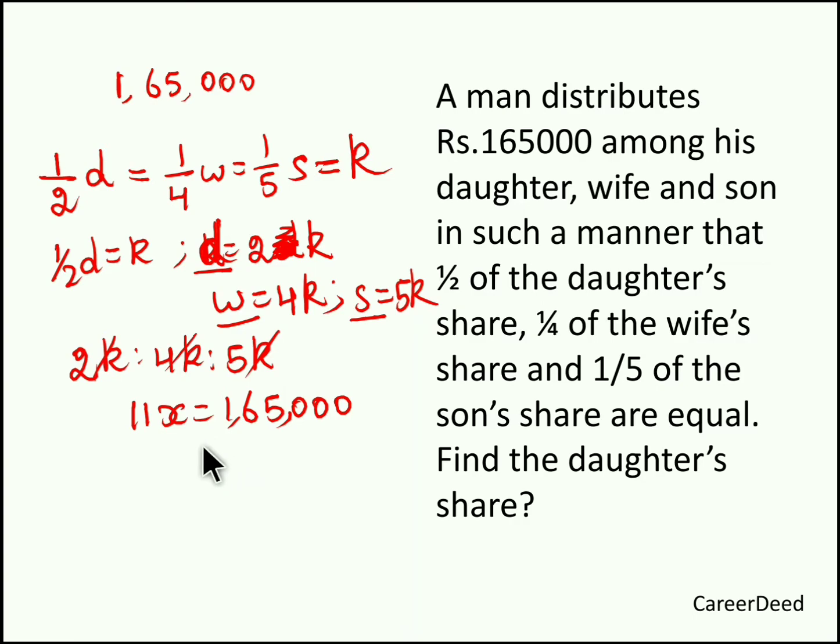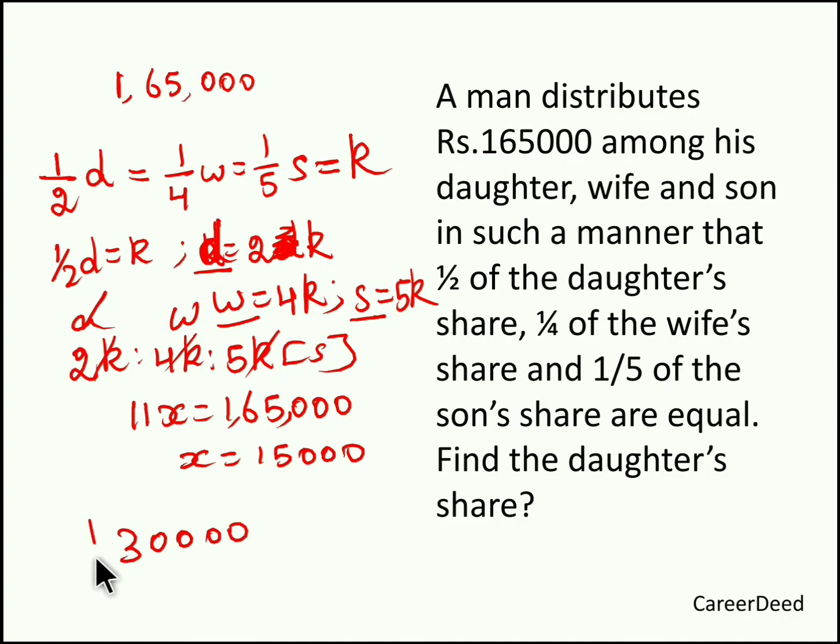So if 11 parts is 1,65,000 rupees, one part will be 15,000 rupees. Now we have to find the share of daughter. So share of daughter is how many parts? See, we found D equal to 2k, so this becomes daughter, 4k is wife and 5k is son. So 2 into 15,000 we get 30,000 rupees. So 30,000 rupees is nothing but the share of the daughter. Hope you understood the problem, right?